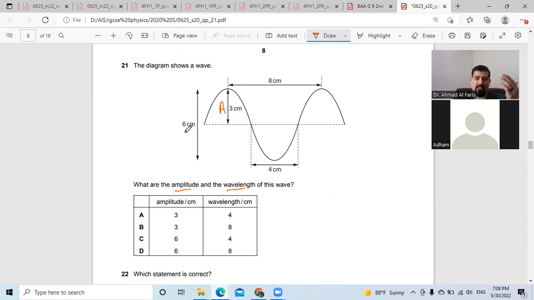So the 6 meter is actually twice the amplitude, because it is from the crest to the trough vertically. And this distance, the 4 centimeter, is actually half the wavelength, wavelength divided by 2. But the distance from crest to the next crest is the wavelength. So the amplitude is 3 and the wavelength is 8. So the answer is B for question number 21.